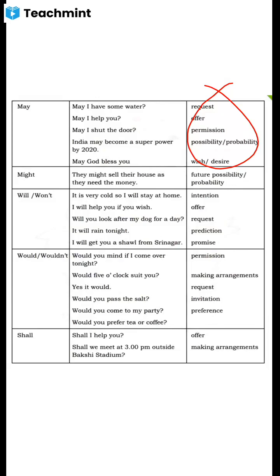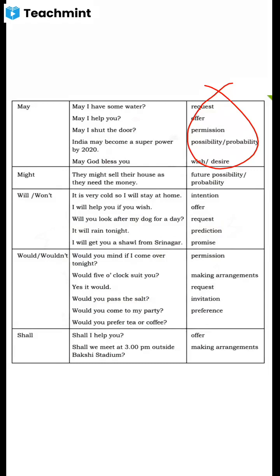And will or won't. When you are expressing intention, offer, request, prediction, promise, you can use will or won't. In your day-to-day life you are using: it is very cold, so I will stay at home. It's an intention. Offer: I will help you if you wish.